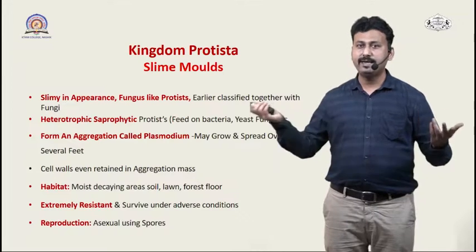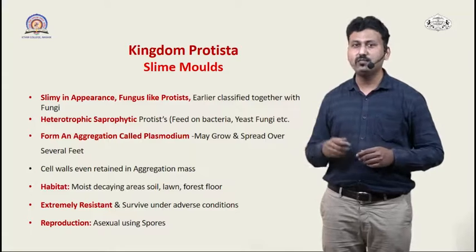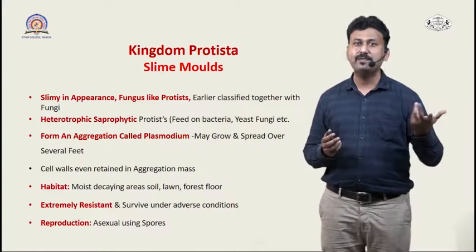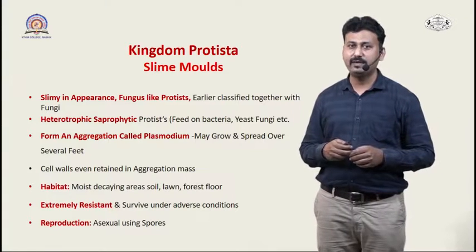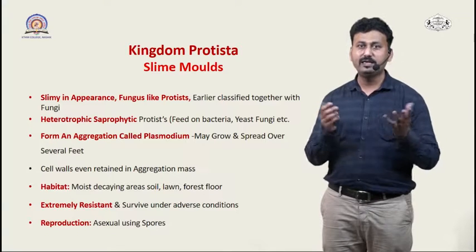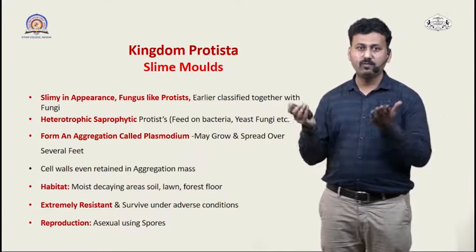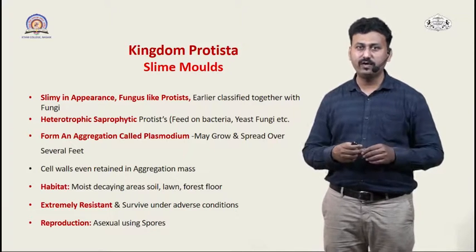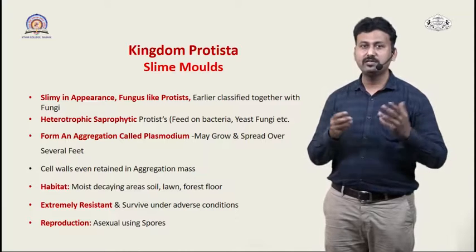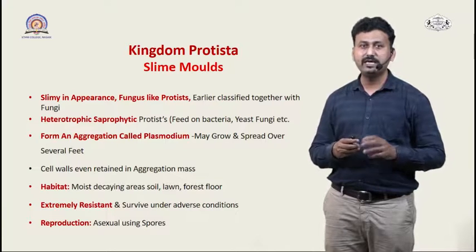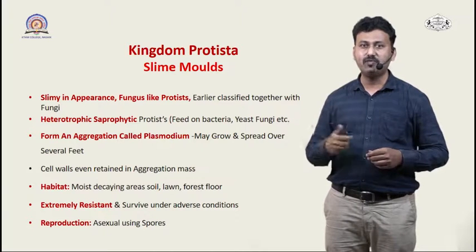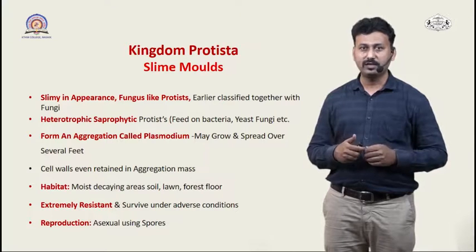Okay, now we come to the next class of protists, that is slime molds. They are slimy in appearance, so that's why they get their name slime molds. They are fungus-like protists. Earlier, slime molds were classified along with fungi because they resemble the fungus, but later, when the structure of the cell wall was studied, it was seen that the fungus cell wall is made up of chitin, but the cell wall of slime molds is made up of other components.